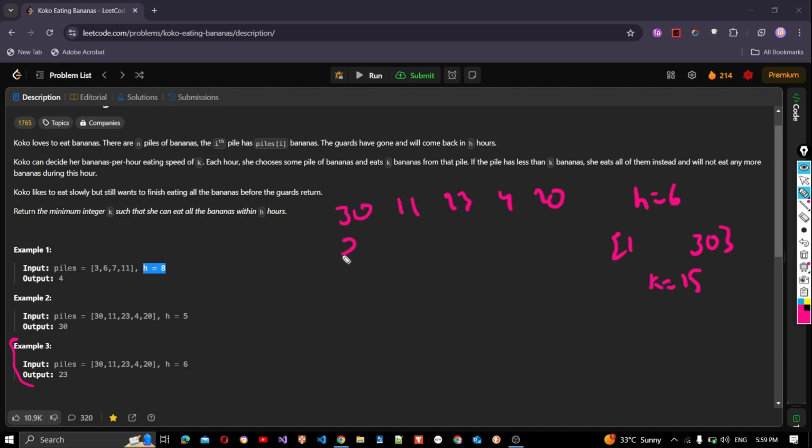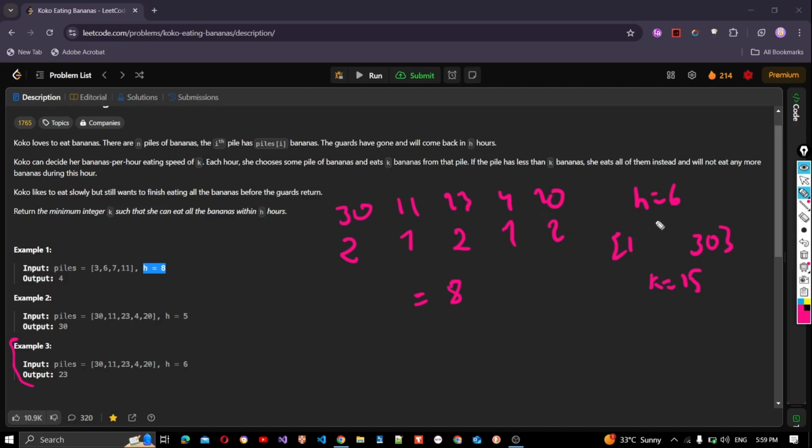It will take 2 for the first pile. It will take 1 hour for the second pile, 2 for the third, and 1 here and 2 here. That is 3, 5, and 8 hours. So if we choose k as 15, it will take 8 hours to finish all the piles.